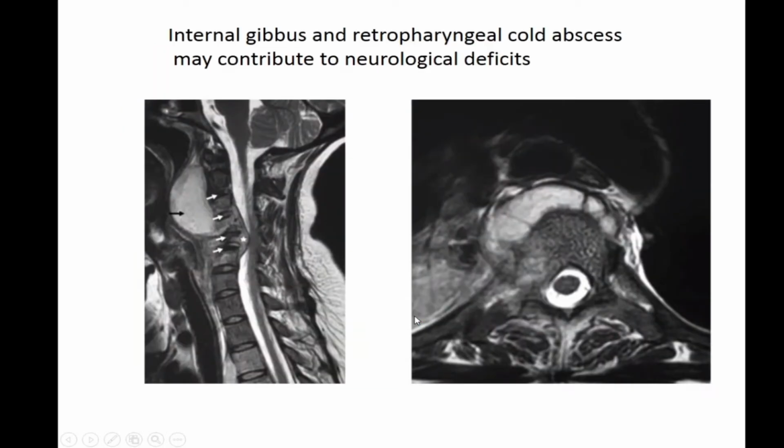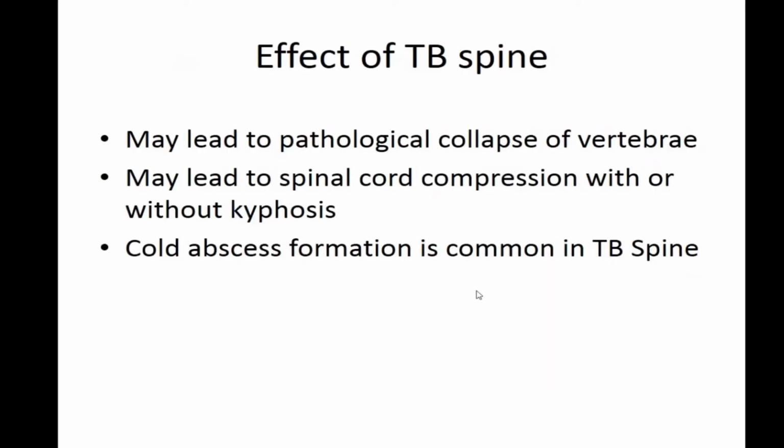Here it can happen in the cervical spine. Here you can see in the cervical spine there is cord compression. There is a vertebral pus formation here also, a cold abscess. This is the parapharyngeal abscess, which can lead to hoarseness of voice and respiratory depression also. This is happening just behind the esophagus. So internal gibbus and a retropharyngeal cold abscess can form. Now, this will lead to pathological collapse of the vertebra, spinal cord compression with nerve compression, and cold abscess formation, as I said.